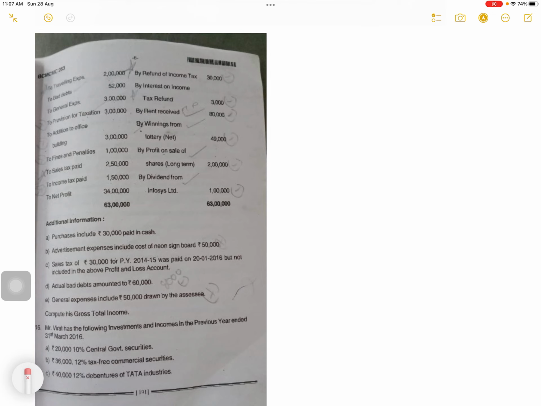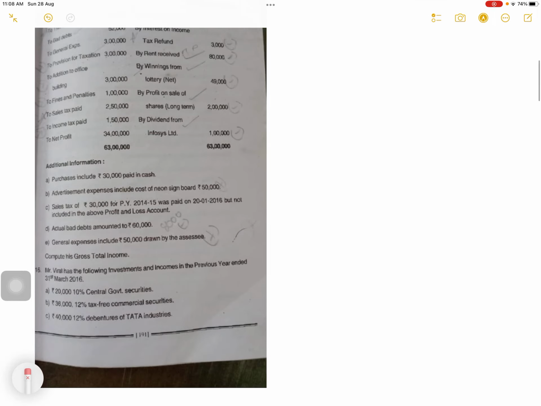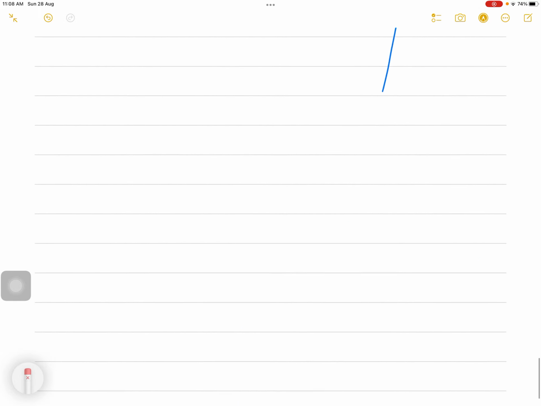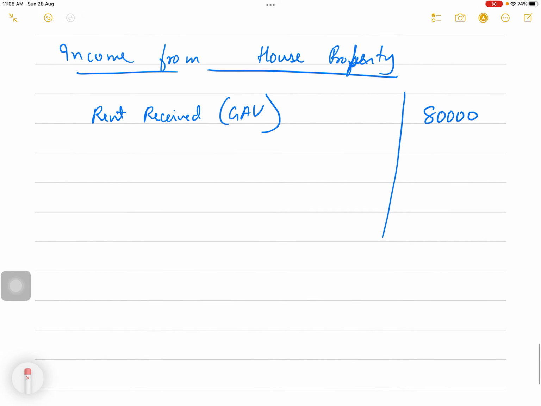Next, profit on sale of shares, long term, 2 lakh. This is a capital gain, long term capital gain of 2 lakh, and up to 1 lakh is exempt. So 1 lakh is taxable. My next head of income will be capital gains.